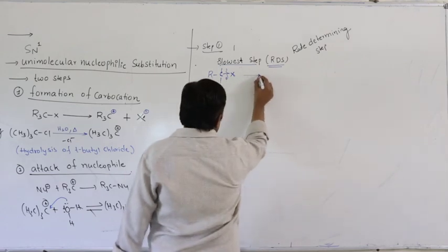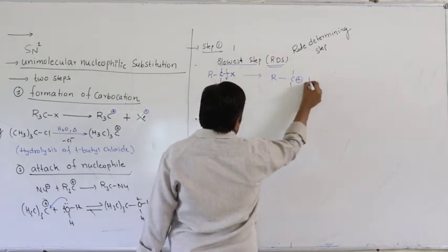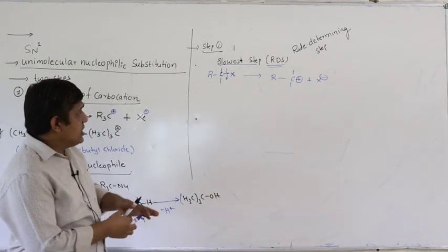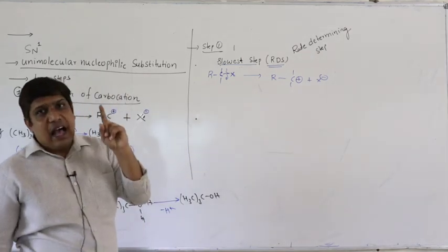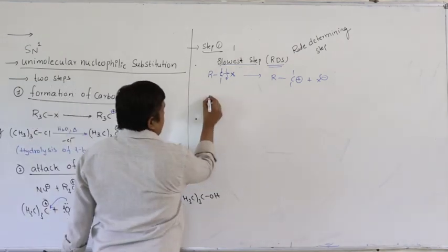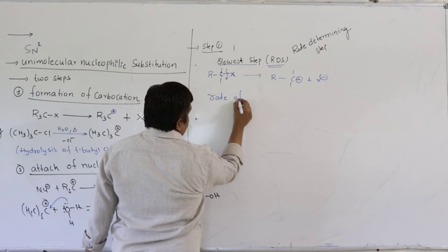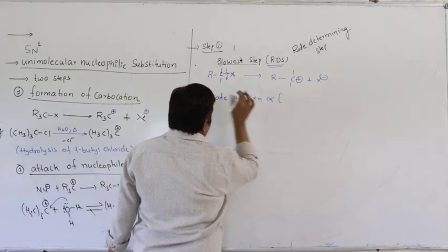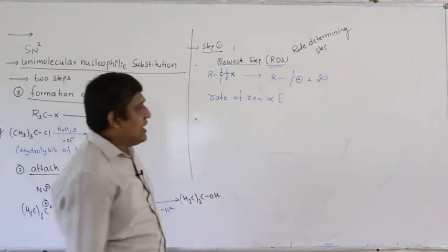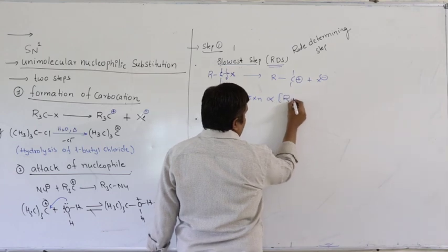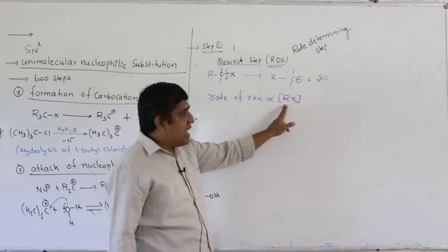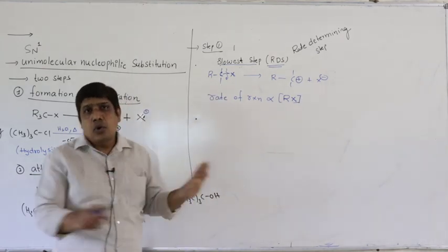Now, how many molecules are involved in the first step? If you see carefully, there is only one molecule, that is nothing but alkyl halide. So applying law of mass action, rate of reaction is directly proportional to concentration of reactant. How many reactants do we have? Only one. What is that? Alkyl halide. So rate of reaction is directly proportional to alkyl halide. I am writing the general representation of alkyl halide, that is RX. Is there any other molecule? No. Why am I asking?